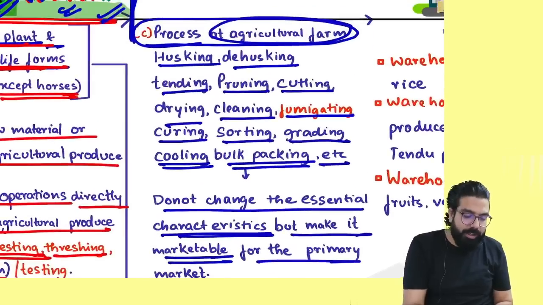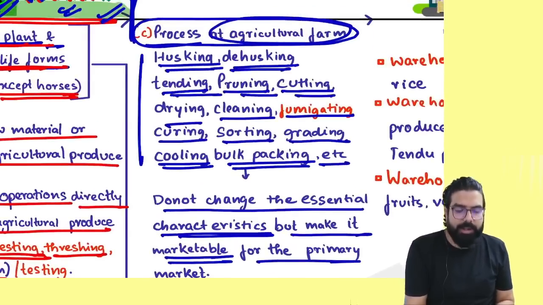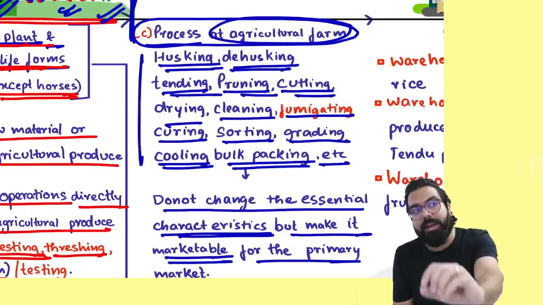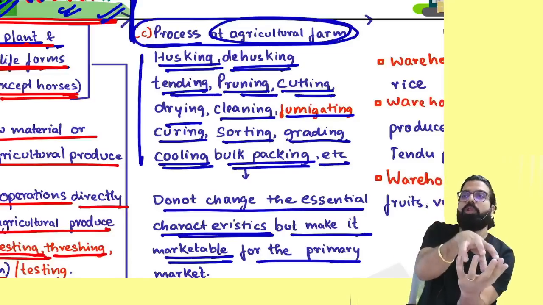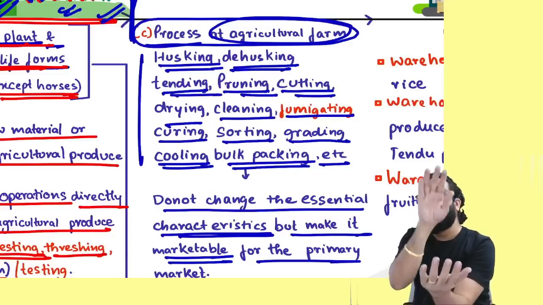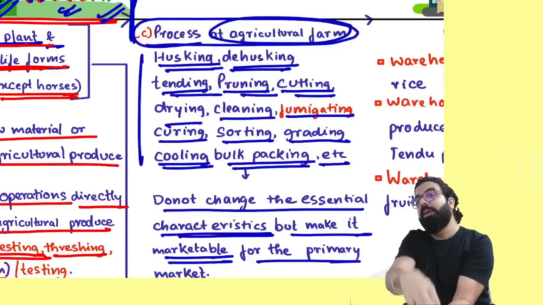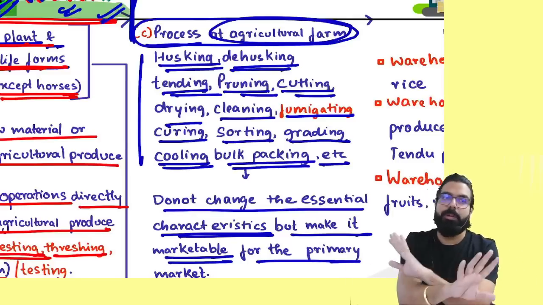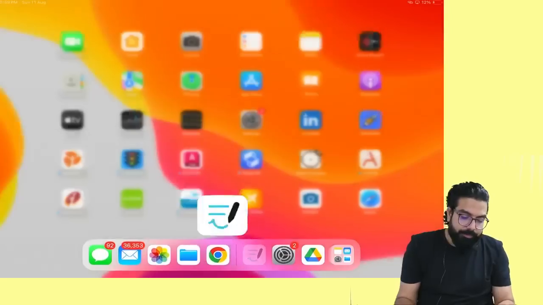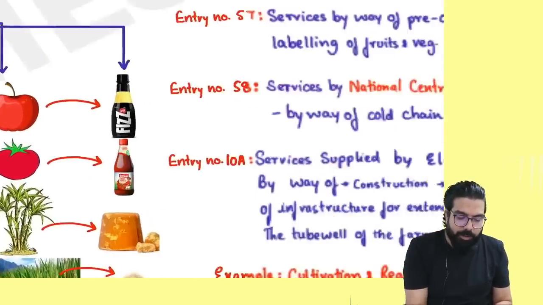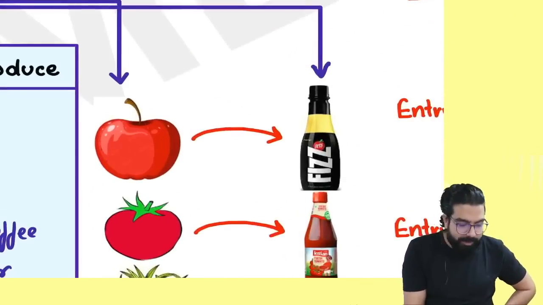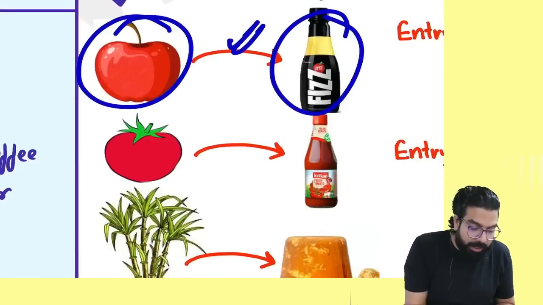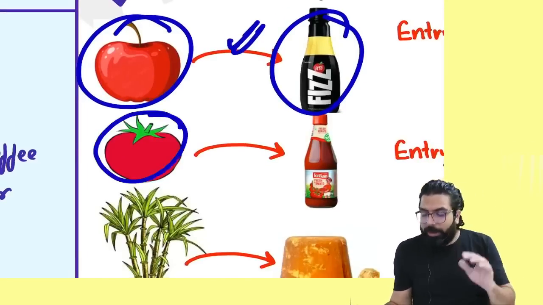Remember one thing. What are these services? Husking, dehusking, trimming, pruning, cutting. All these services when you give to the agriculturist, his agricultural produce should remain agricultural produce only. If you gave some services to the agriculturist at his agricultural farm, because of which his agricultural produce remained what? Agricultural produce only. You just cleaned it. Cleaned the apples. That's all. Your service will be exempted. Is my point clear? Supposing, I will tell you, you gave some service to the agriculturist, his apple became apple juice. The service which you gave will be taxable. You gave service to the agriculturist, his tomato remained tomato only.